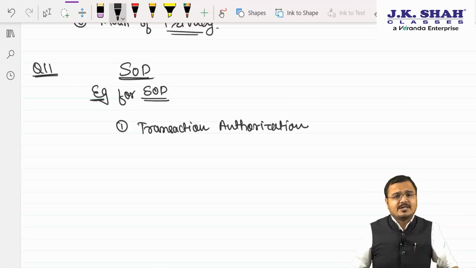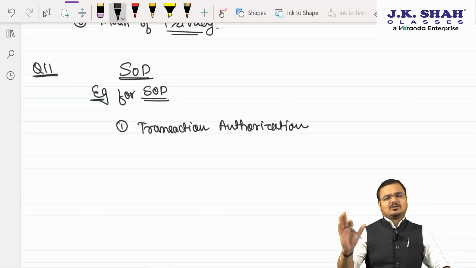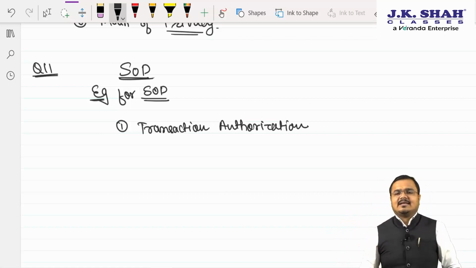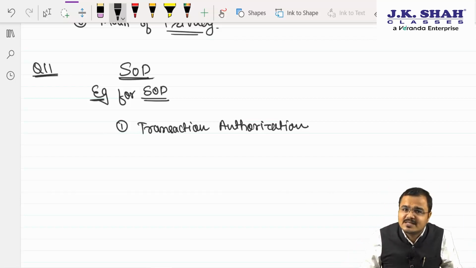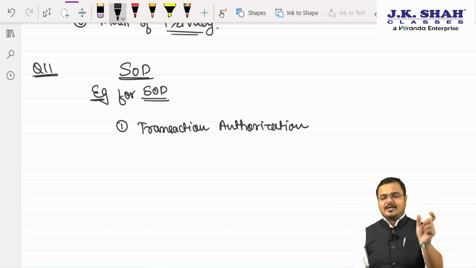So the moral of the story is what, sir? Transaction authorization. Many times the transaction authorization request will be passed through more than one person, so that there is a split of what, sir? Split of authority. One person cannot approve a transaction over and above the limit assigned to him or her. I hope it's clear to you. Yes, sir.